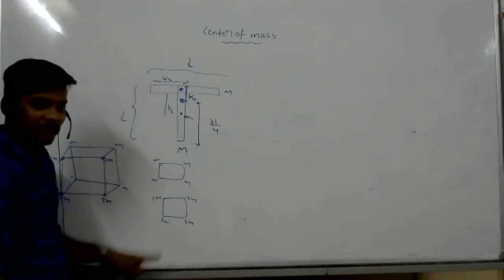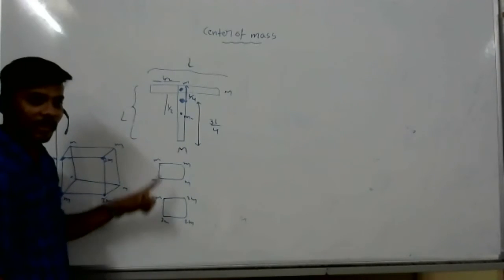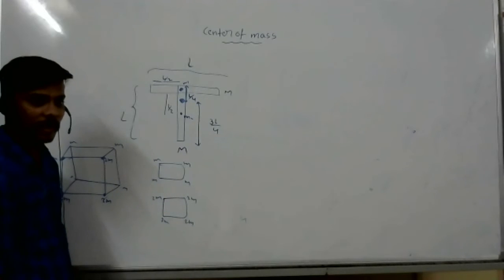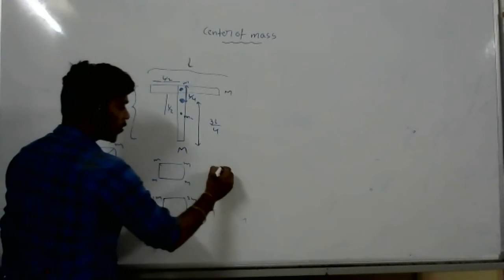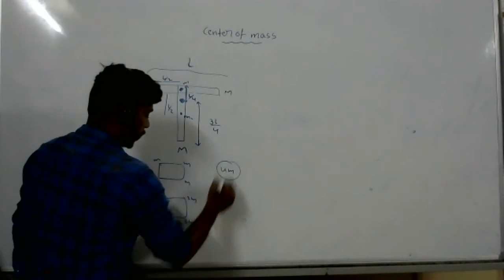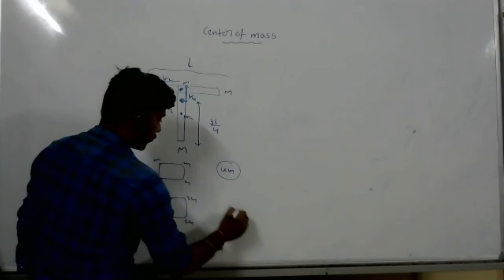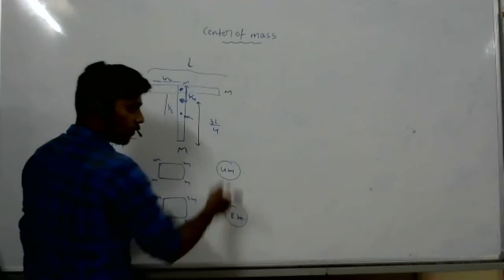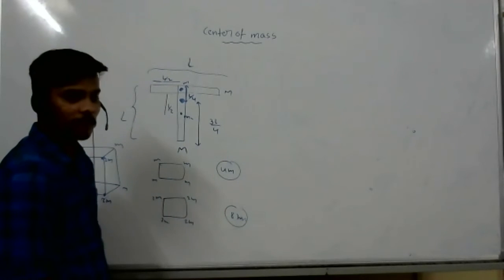Now center of mass, where will it exist? Between these two. So total mass on the first surface, how much? 8m. On the second, 4m. So from 4m to 8m, where is the center of mass?